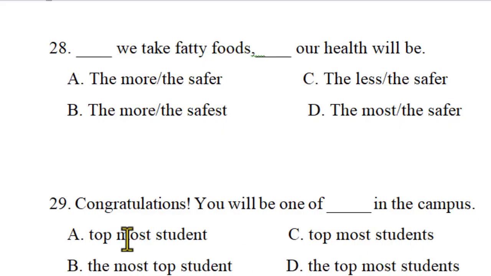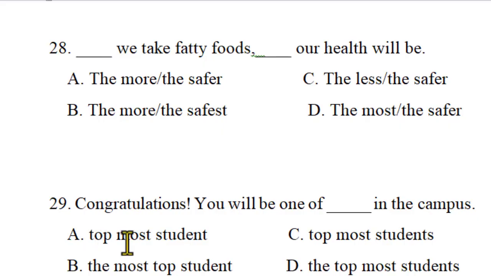The problem here is one of topmost students. There is no article here because we are talking about superlative degree, because you compare with students in the campus, which needs superlative degree. It shows degrees or intensity of comparison.